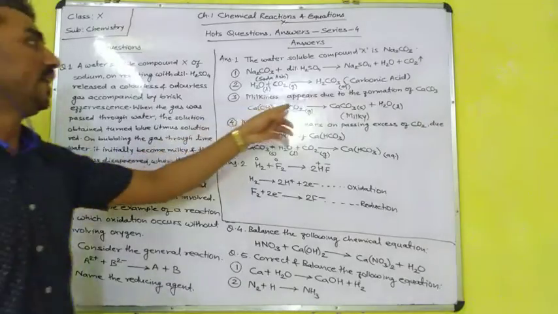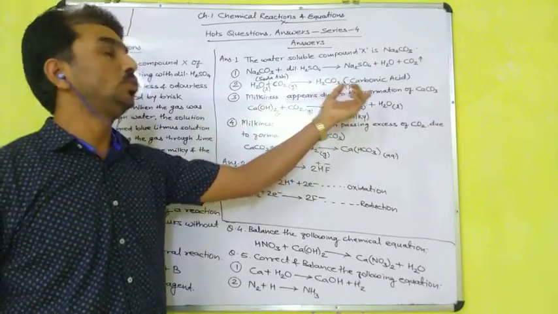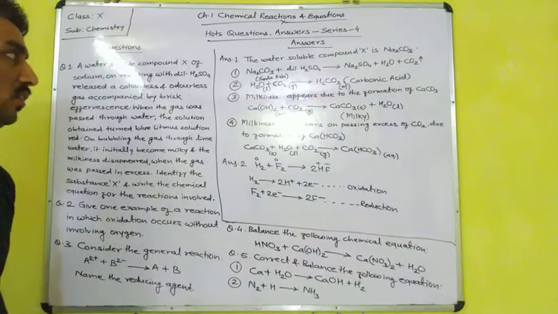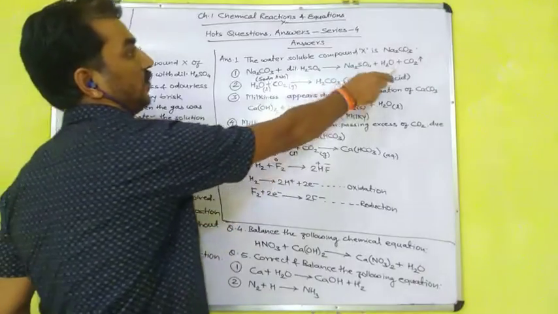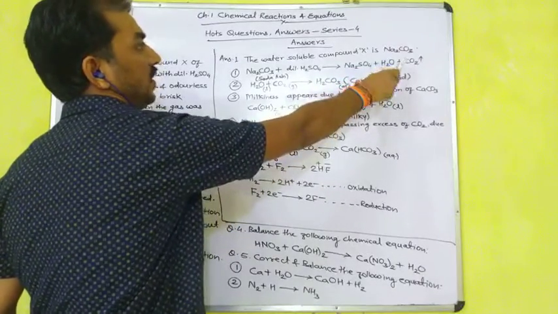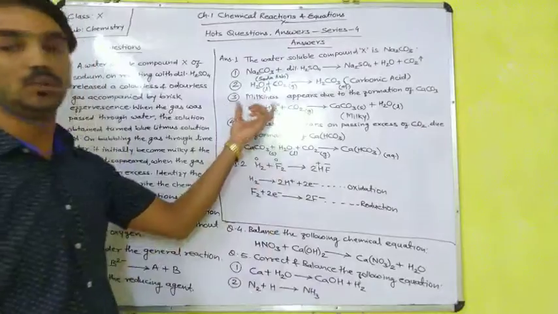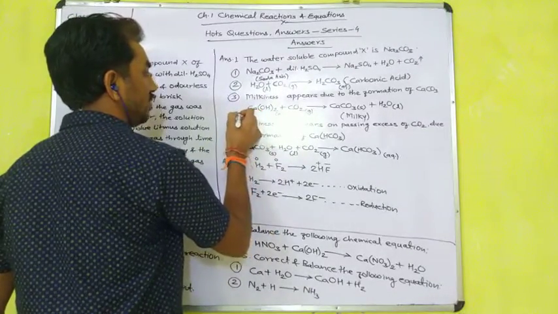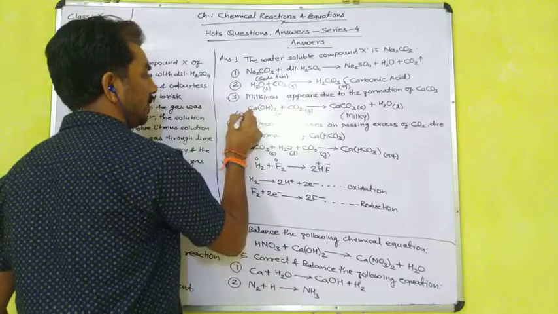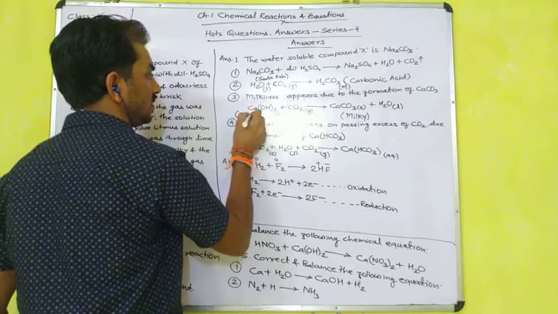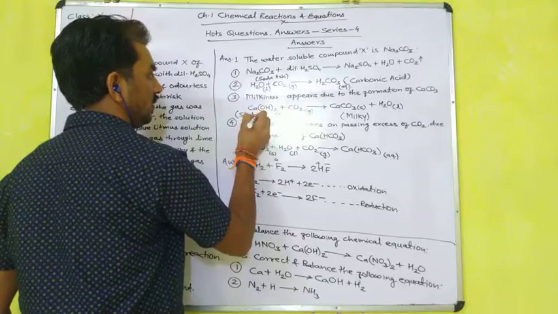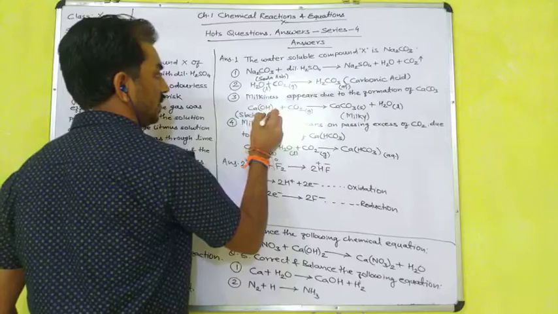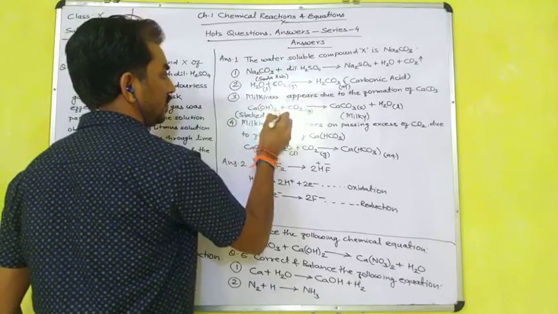The milkiness appears due to the formation of solid calcium carbonate, when the carbon dioxide evolved in the first reaction is passed into lime water, which is also known as slaked lime. So many times in chapter 1 it is discussed, and so many questions are there related to lime water. Its common name is slaked lime.